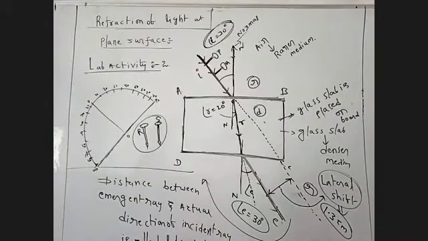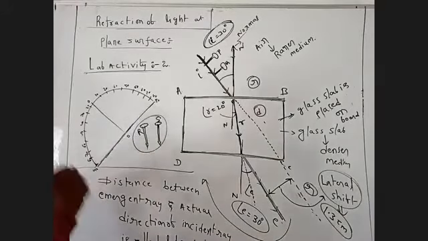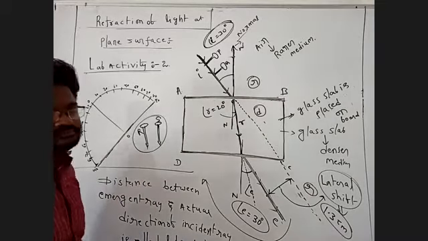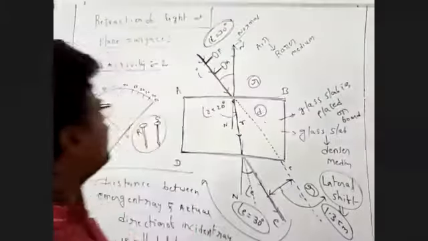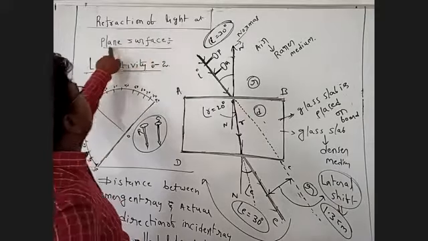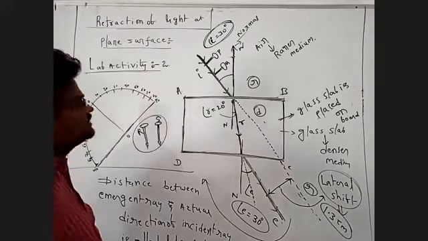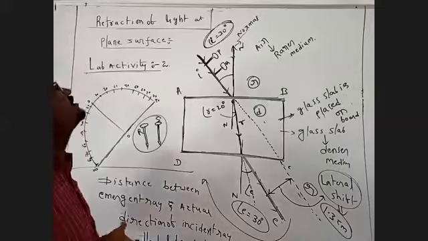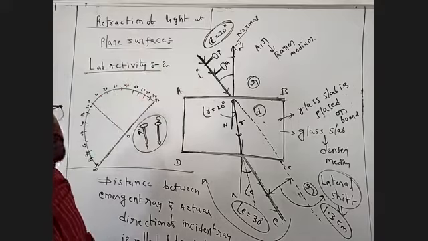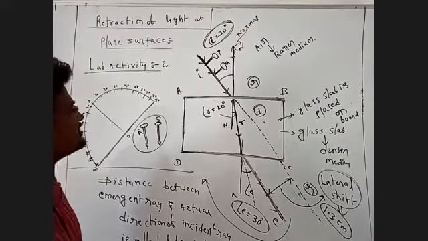This is lab activity 2. One second, I'm going to explain this concept. Lab activity 2: refraction of light at a plane surface. Now we are on the refraction of light at plane surfaces, and I'm going to explain lab activity 2.